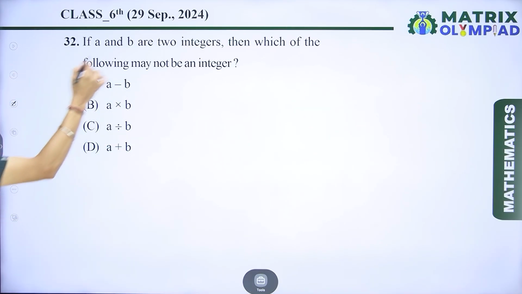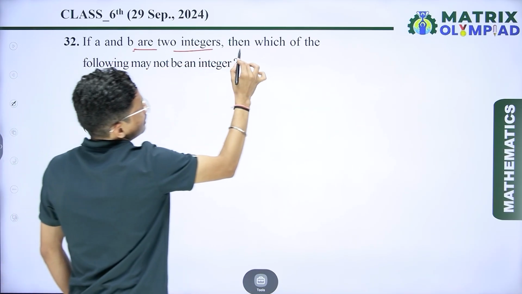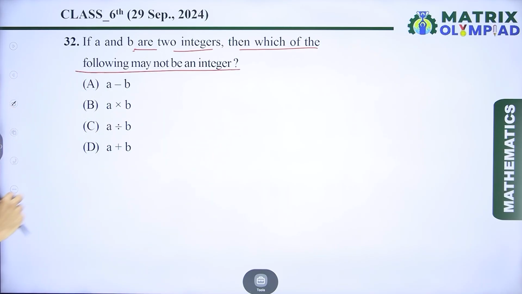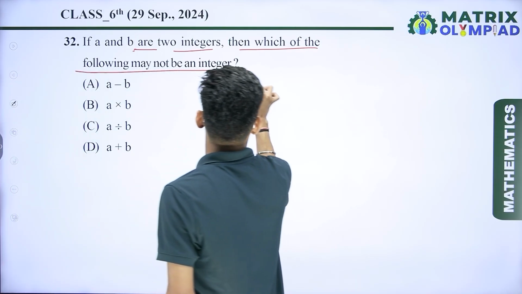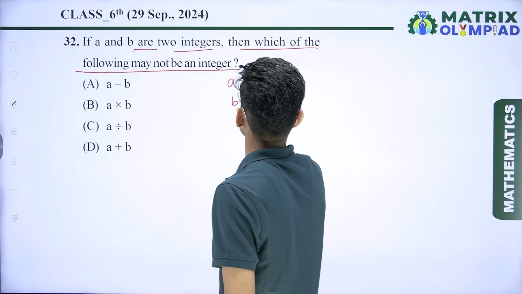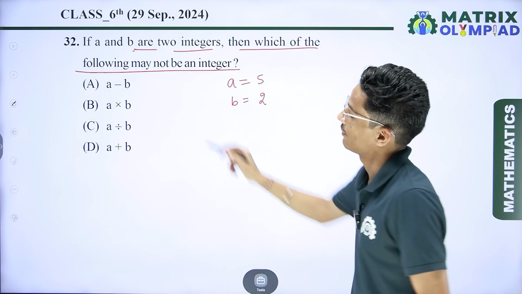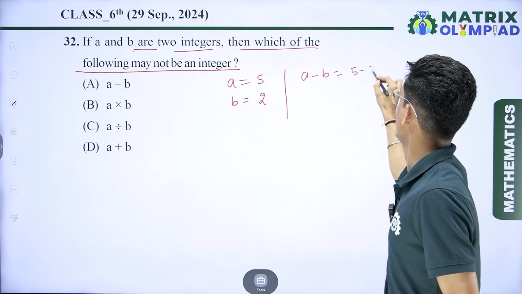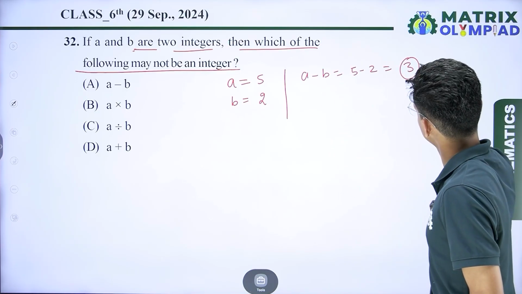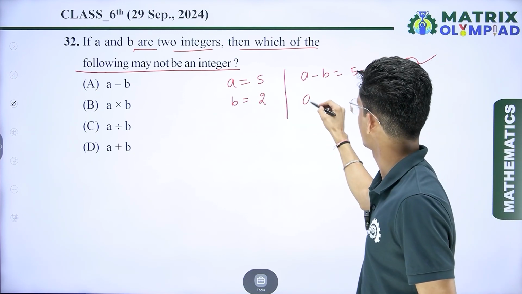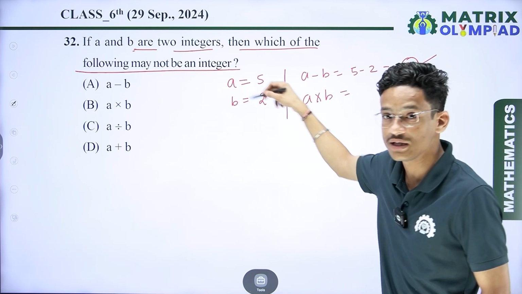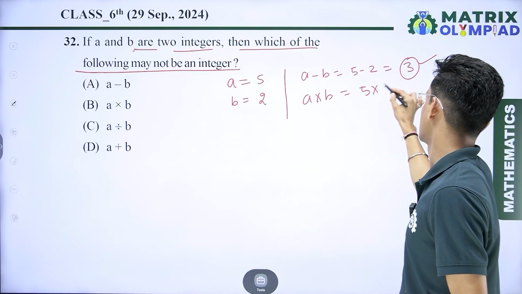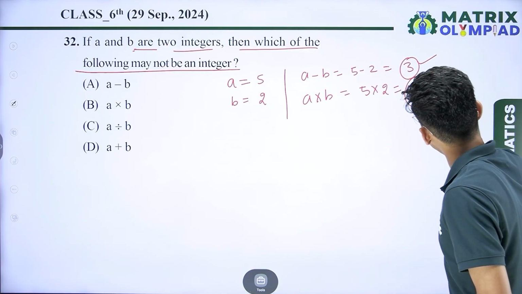Now the next question is: if a and b are two integers, then which of the following may not be an integer? So let's assume a is equal to 5 and b is equal to 2. First we subtract: a minus b is equal to 5 minus 2. The answer is 3, which is also an integer. Now next one, a multiplied by b. We put the value of a as 5 and b as 2. Now 5 multiplied by 2 is 10. 10 is also an integer.